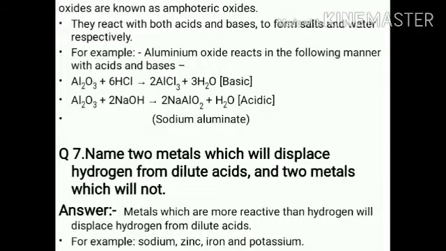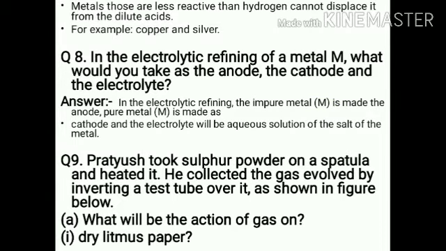You know that all the metal oxides are basic in nature, all the non-metal oxides are acidic in nature, and aluminum oxide is amphoteric in nature. Question number 7: Name two metals which will displace the hydrogen from dilute acid, and two metals which will not. Sodium, zinc, iron, potassium, calcium, these are the metals which displace the hydrogen, and some metals like copper and silver do not displace the hydrogen.